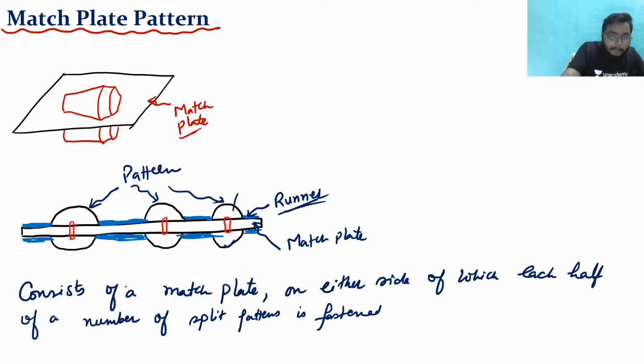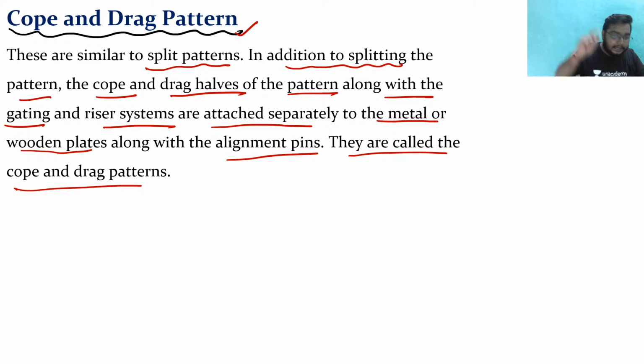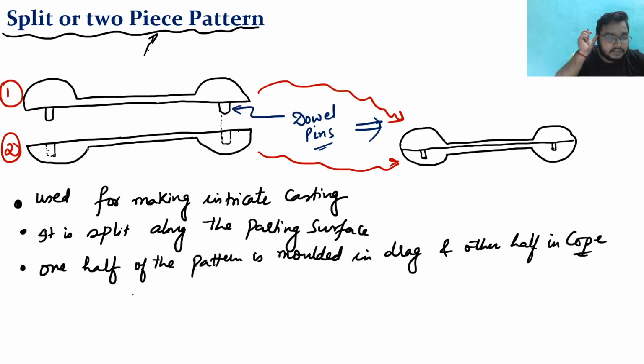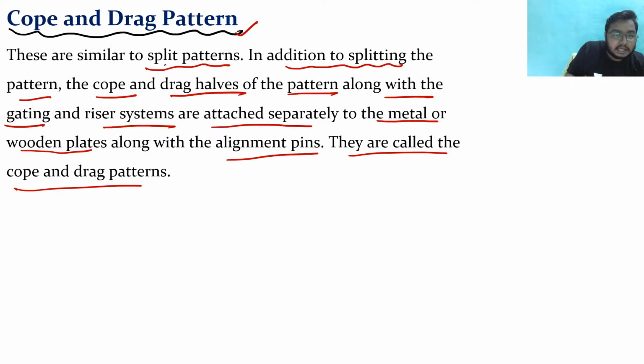Now just go back to the cope and drag pattern we have seen. Just now we saw a split piece pattern, and this pattern is split in two halves, first half and second half. These are similar to split patterns. In addition to splitting the pattern, cope and drag halves of the pattern are given along with the gating and riser system.